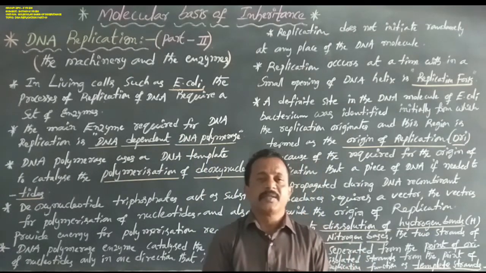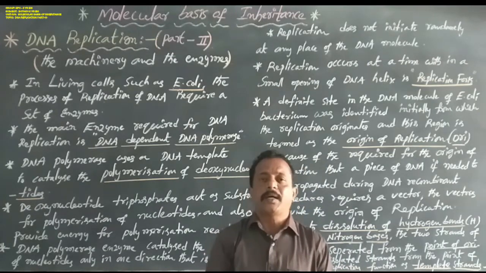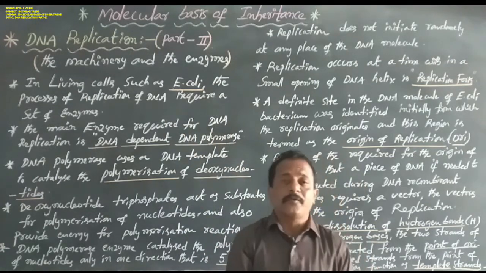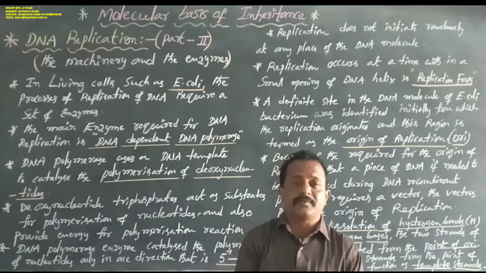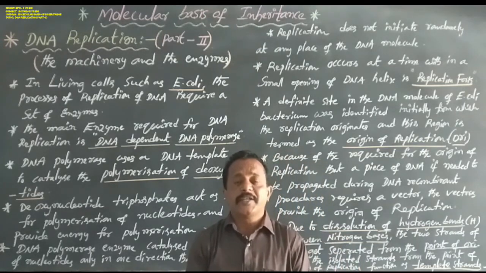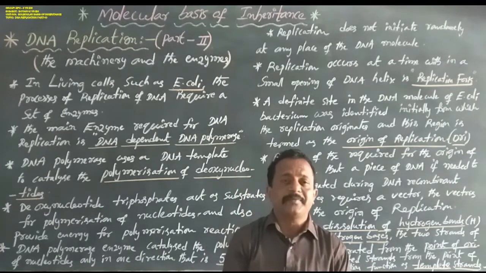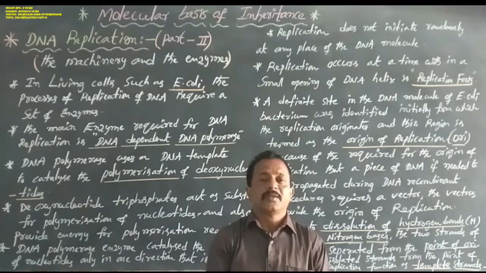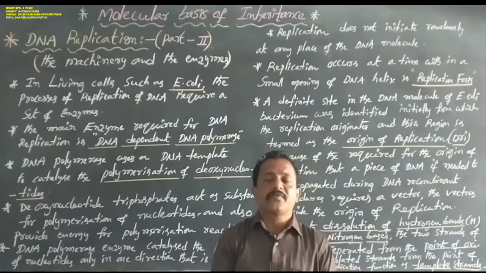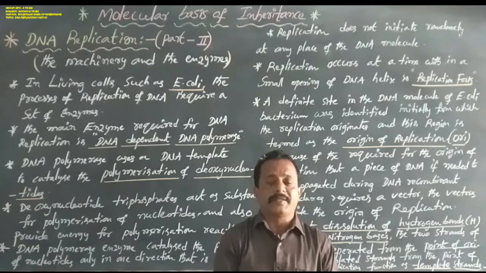In prokaryotic organisms such as E. coli, replication requires a set of enzymes: for opening the DNA helix, helicase enzyme, topoisomerase enzyme, single stranded binding protein, DNA polymerase 1 enzyme, DNA polymerase 3 enzyme, and also primers.